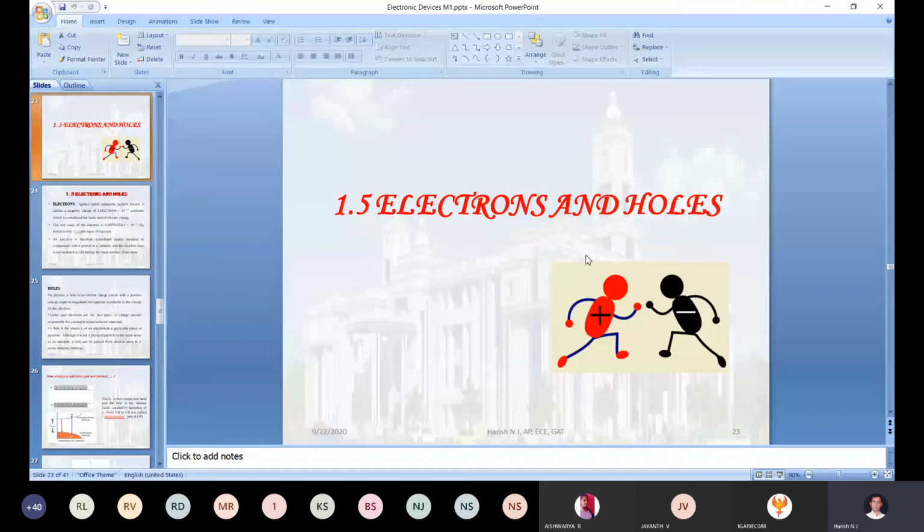Then we will move to the next topic in your ED subject, electrons and holes. I need not provide you much information about electrons and holes, because you already know the basics. Using that as a base, I will speak only about the things that are needed. First, will anyone tell me what is an electron and what is a hole? This is my first question. My second question is how the electron and hole pair is generated in the semiconductor.